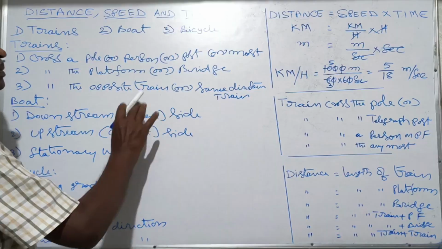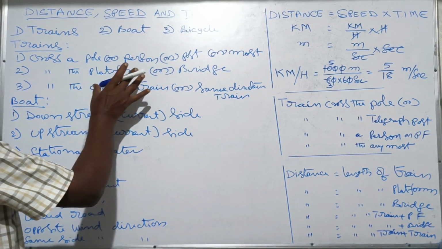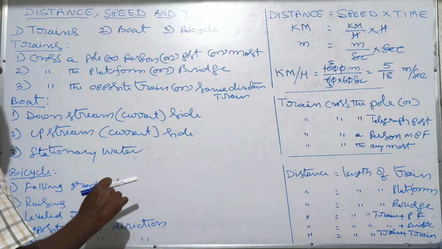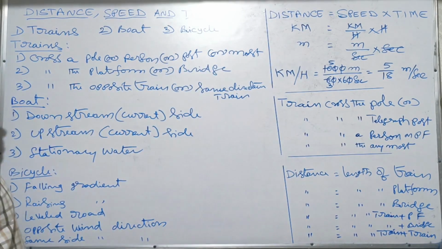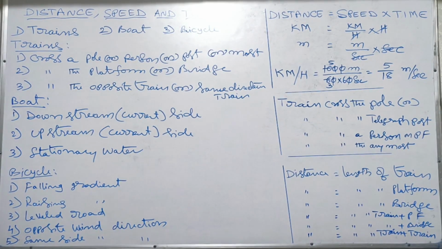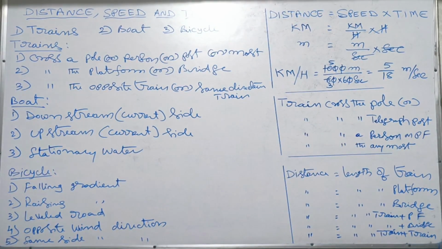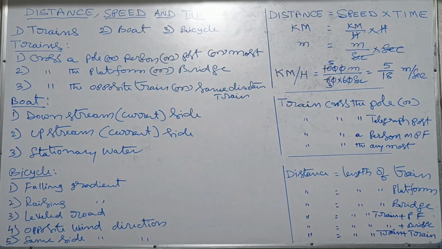If speed is in kilometer per hour, distance is in kilometers and time is in hours. If speed is in meter per second, distance should be in meters and time should be in seconds. Always keep this in mind.